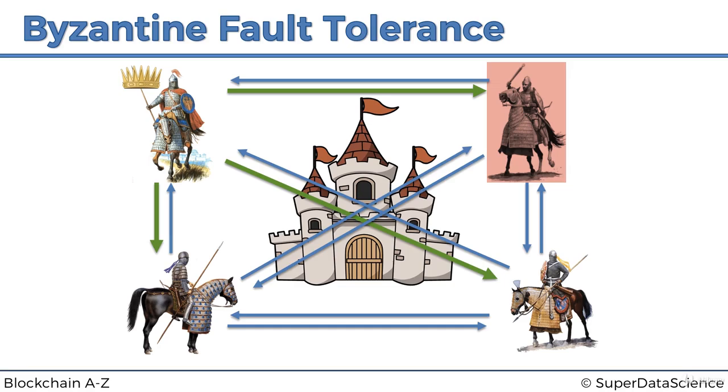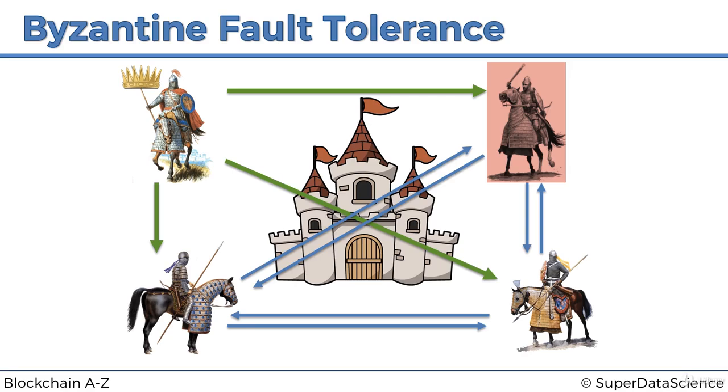That's totally fine as well. But in this case, he issues an order to attack. We can get rid of these other arrows that are pointing back to the main general because they don't matter. He issues an order, and in this case, he's not the traitor. We'll have a look at when he's a traitor just now. But he's made up his mind. He doesn't really need to know what they're saying. Now it's between them to decide what they are going to do with this order. They don't know, is he the traitor, is he not the traitor?